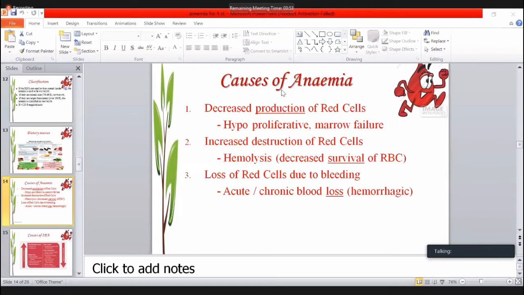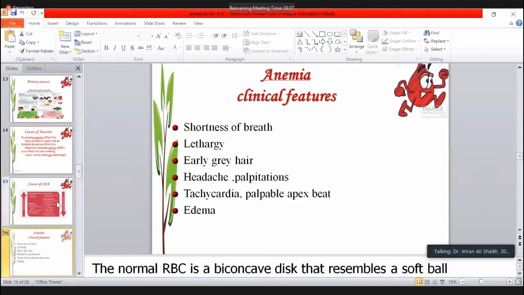We can classify the anemia according to another type, but for the clinician, the only thing to classify the anemia is the MCV. So remember the MCV; I will not touch these pathological classifications of the anemia.